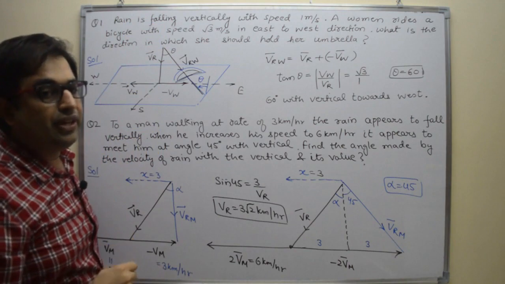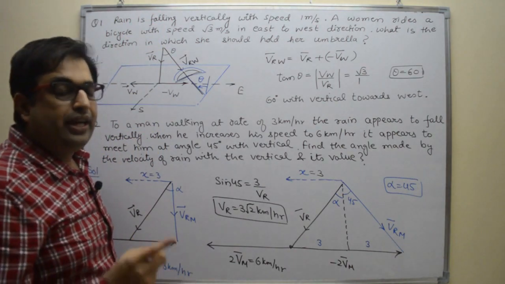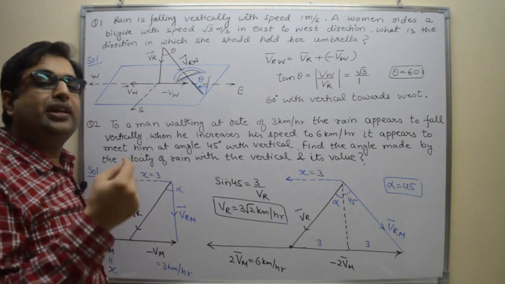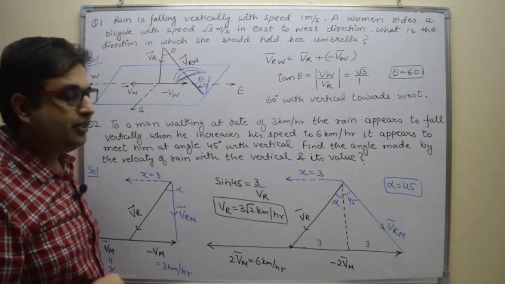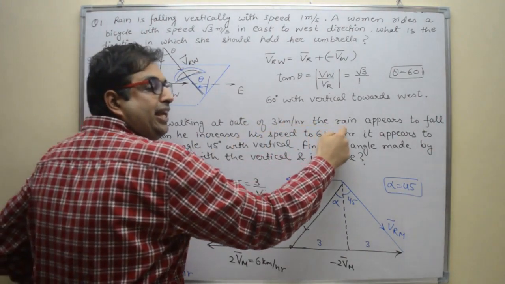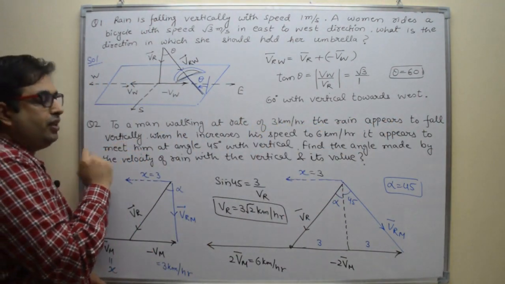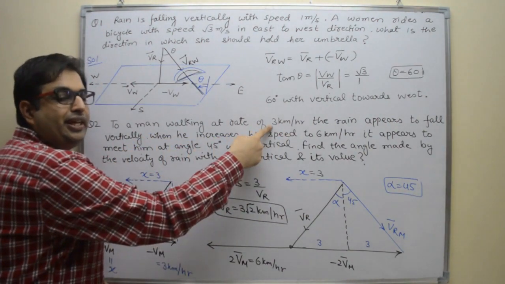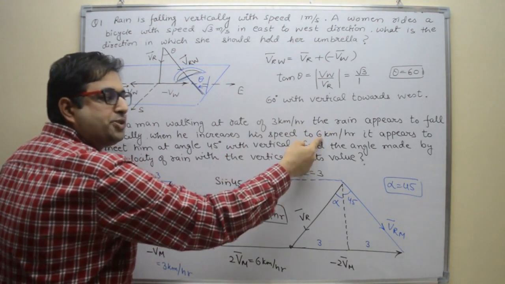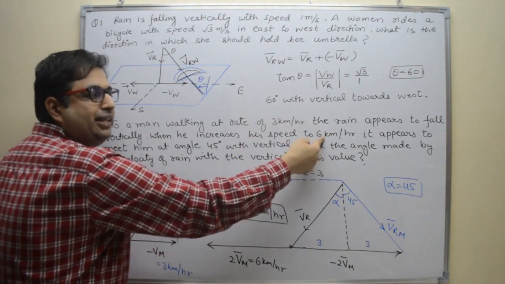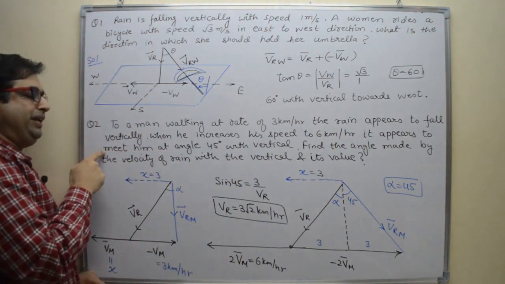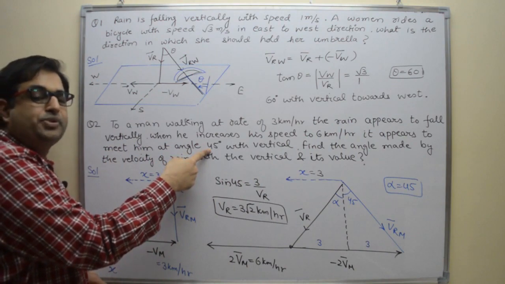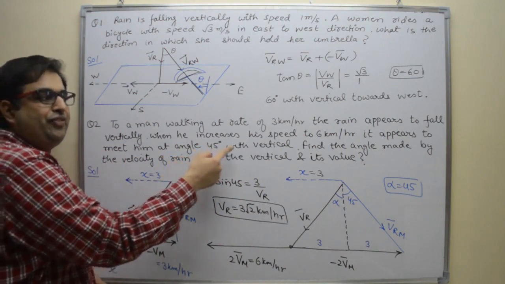That means this is our second condition. In this condition, velocity of man is equal to the horizontal component of velocity of rain. Then only rain appears to fall vertically. When he increases his speed to 6, initially it was 3, now he is doubling his speed. So speed is doubled in this case. It appears to meet him at an angle of 45 degrees. That means now the velocity of rain observed by the man is at 45 degrees with the vertical.